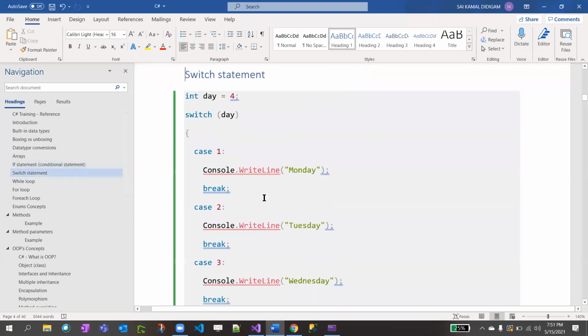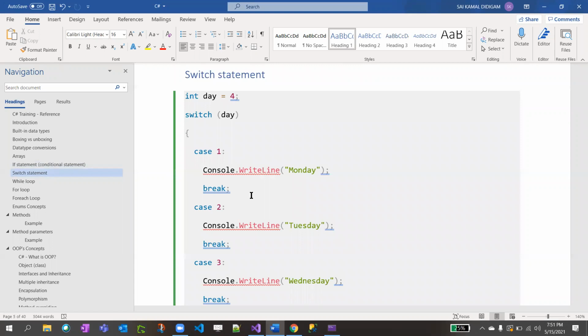So now I'm going with switch case. Switch is similar to a switch in your room: if there are four switches on your switchboard and you know which light is related to which switch, you just turn on that switch. Let's say you have an AC, a fan, a TV and lights in your room.